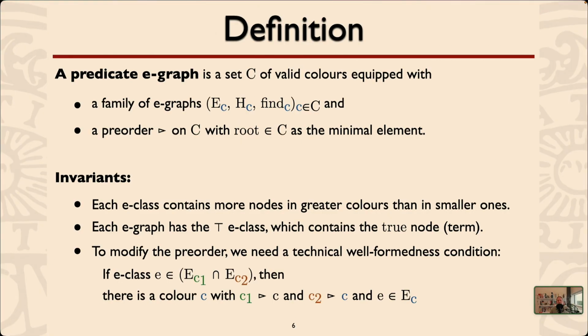We want to be able to modify this preorder as the program runs, and in order to modify it, we actually need a technical well-formedness condition that is below. It basically says that if an E-class appears in two different E-graphs, then they both have a common parent from which this E-class originates.